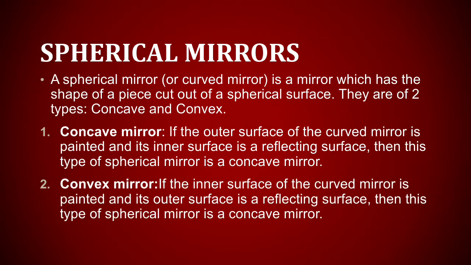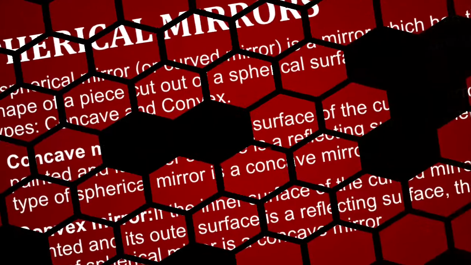Convex mirror: if the inner surface of the curved mirror is painted and its outer surface is a reflecting surface, then this type of spherical mirror is a convex mirror.